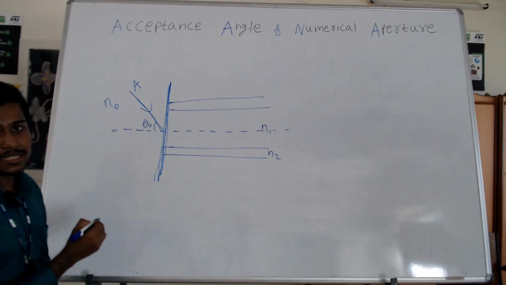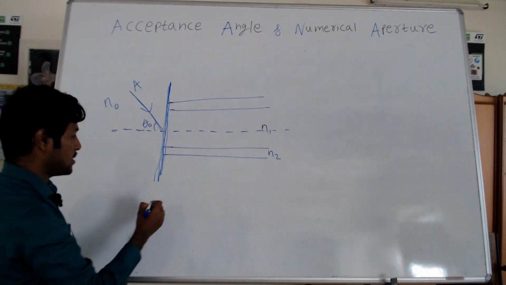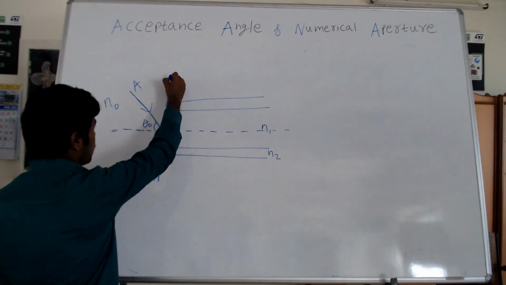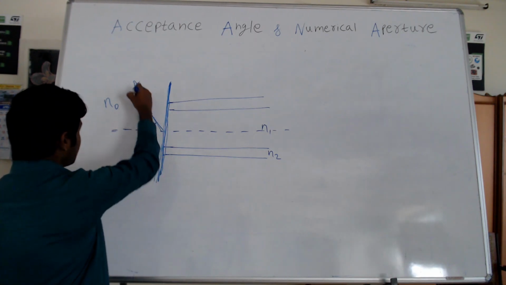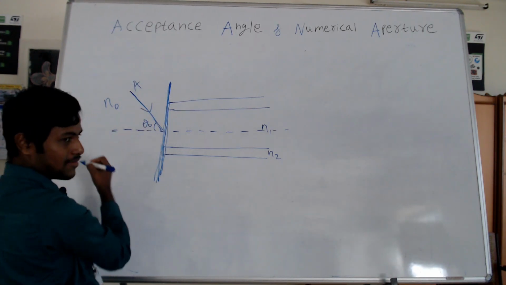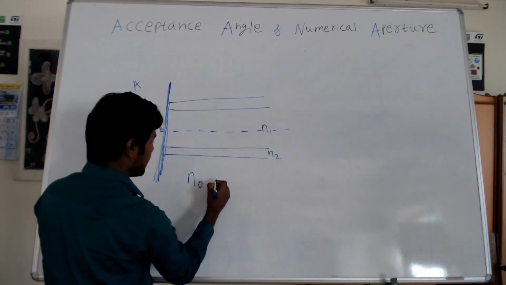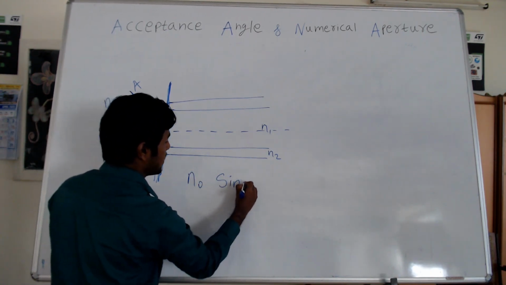According to Snell's law, which you studied in your basic physics, we are going to write the expression. Look at this boundary line. This is the incident ray. On the left hand side we have the refractive index N0 and the incident angle theta naught. So N0 sin theta naught.